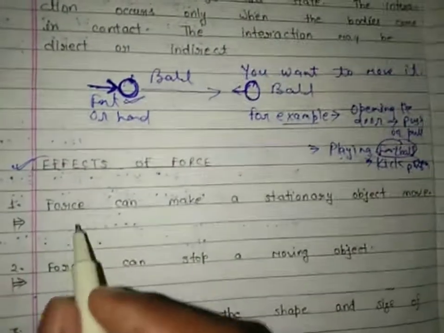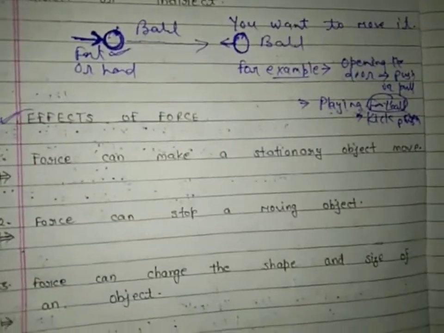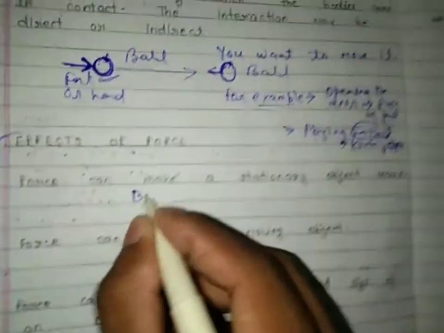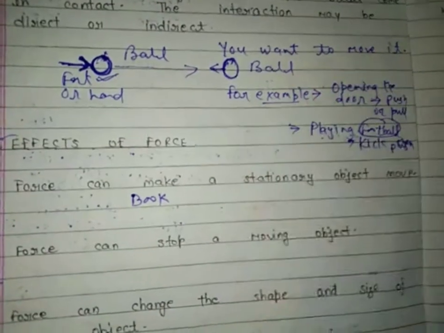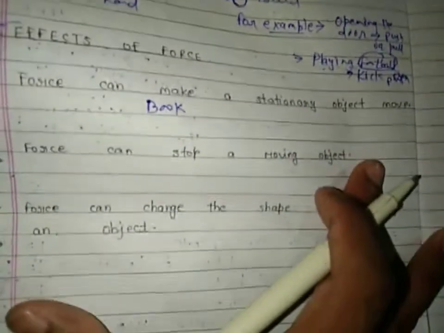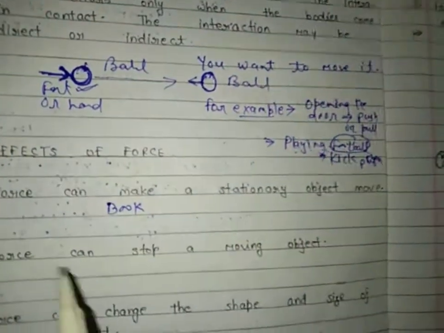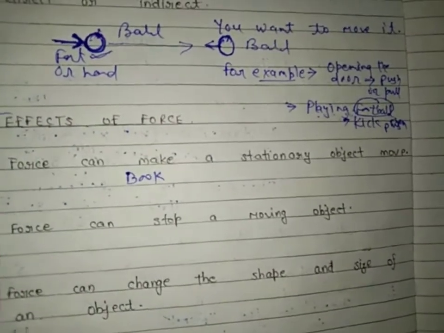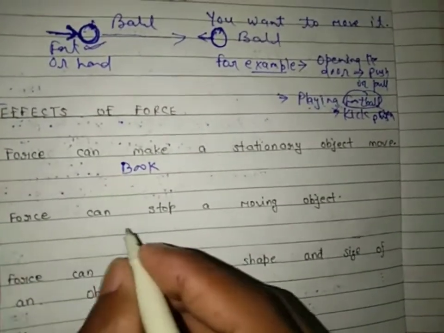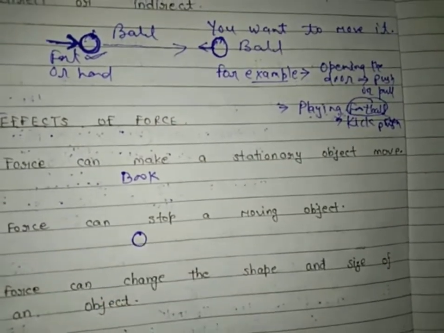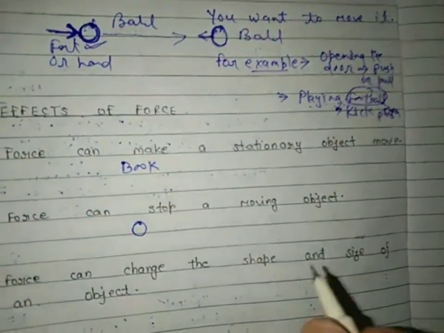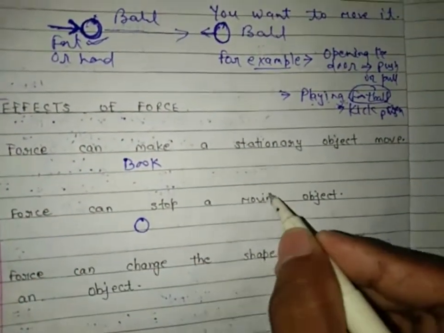Now, effects of force. What are the effects of force? Force can make a stationary object move. I have told you the example of a ball, or take the example of a book kept on a table. When we apply a force, the book moves like this. Now second effect, force can stop a moving object. Have you seen a cricket match? When the ball moves, the cricketer's hand catches the ball and the ball stops. This is an example of force can stop a moving object.